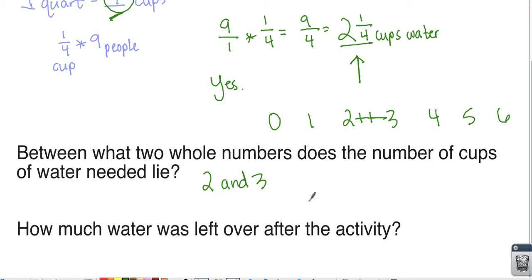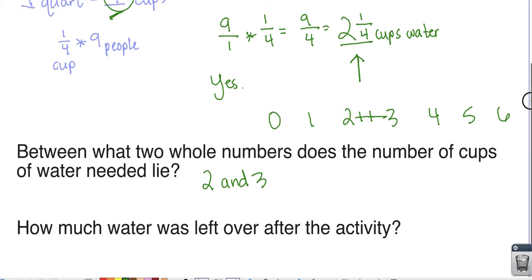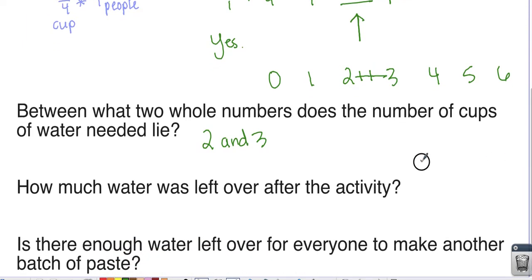How much water is left over after the activity? I want you to pause the video and figure out how you could figure this question out. Okay, well, we started with 4 cups because we had a quart, minus the 2 1/4 cups that we used. Okay, and actually, I want to erase my labels here because I need to borrow.